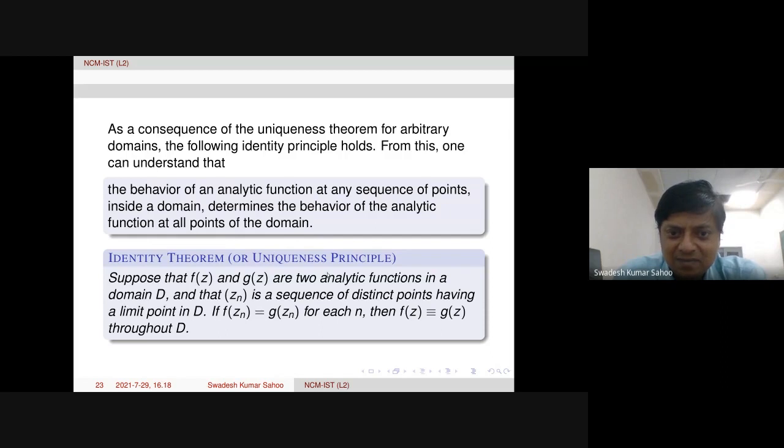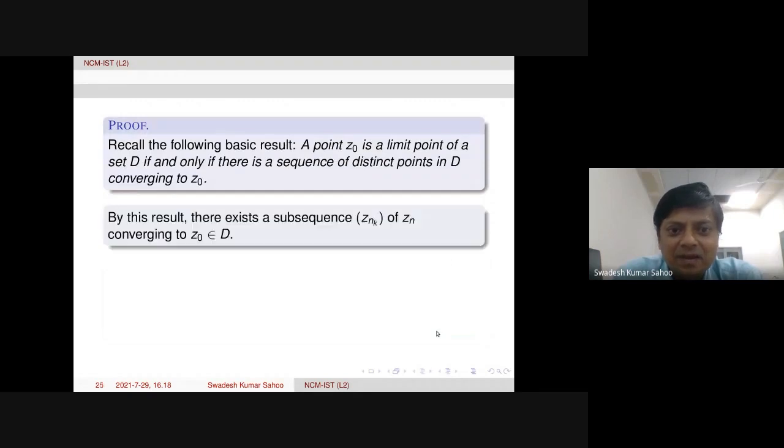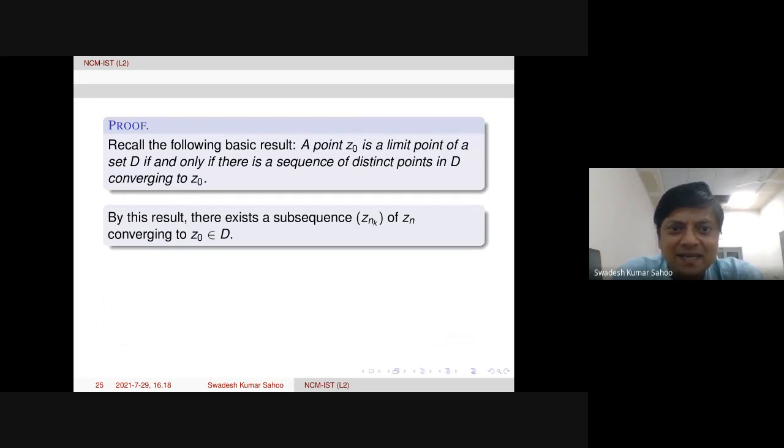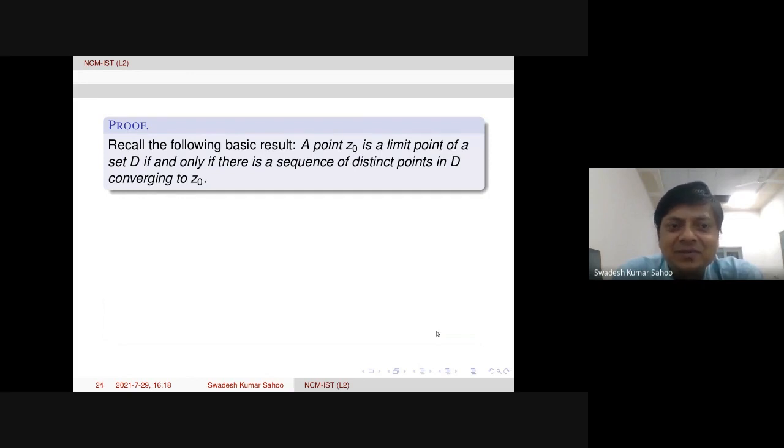Now this uniqueness principle or identity theorem, we take two analytic functions satisfying the same properties, but here f of Zn is equal to g of Zn for each n. Then they will be identically the same throughout the domain. I think that statement only we will be using, not the proof. Let us recall this basic result.